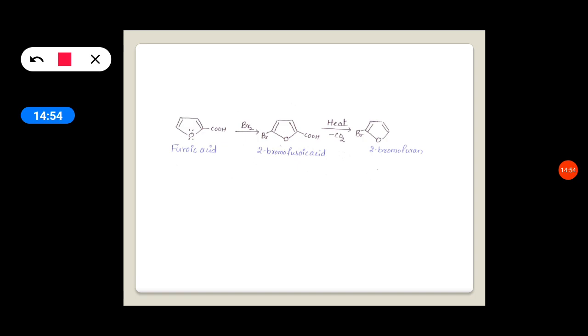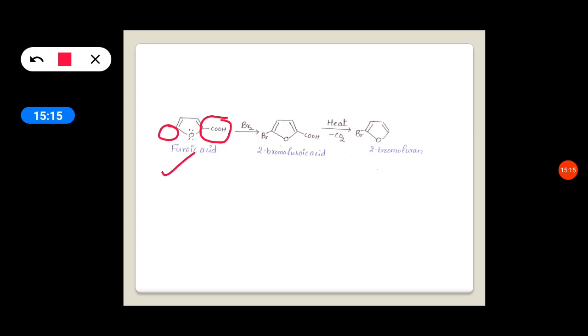For halogenation, a derivative of furan is used. Here, for example, furoic acid is used. In furoic acid, at the second position a COOH group is present, so one of the positions is blocked. Now the other second position, that is the fifth position, is free.